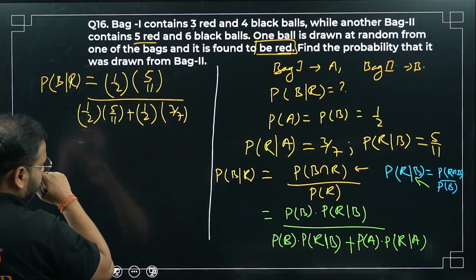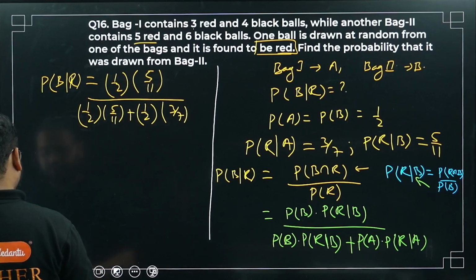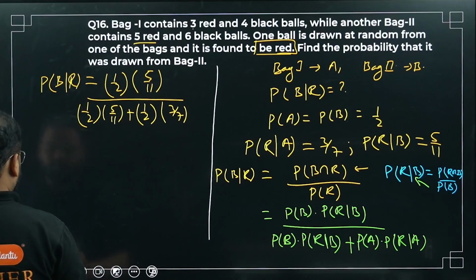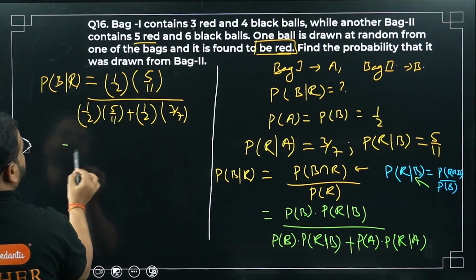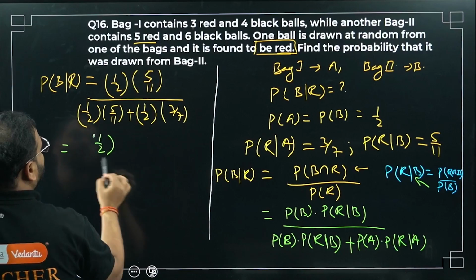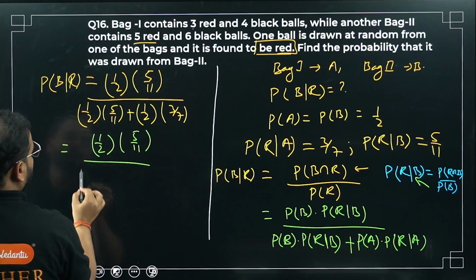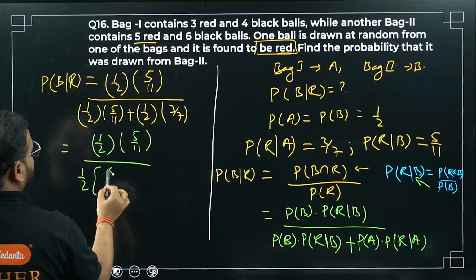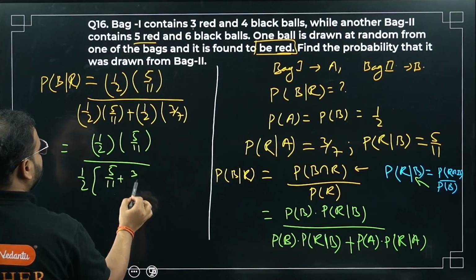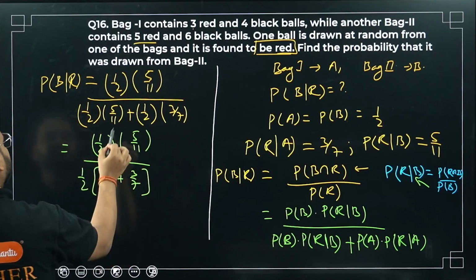I can take 1 by 2 common in the denominator. I write the numerator as it is, 1 by 2 times 5 by 11, and take 1 by 2 common over here, getting 5 by 11 plus 3 by 7. Cancel 1 by 2 and 1 by 2.